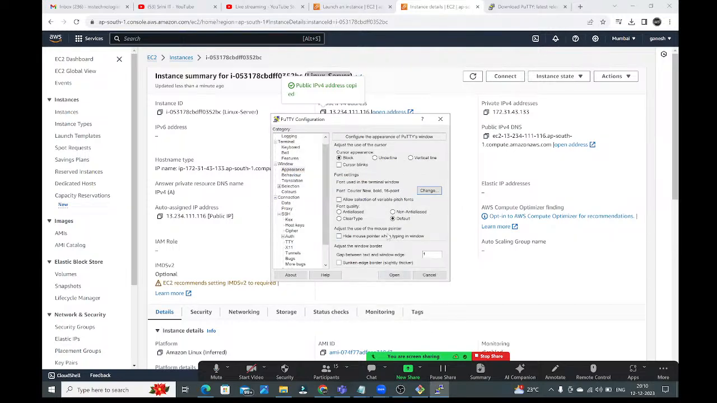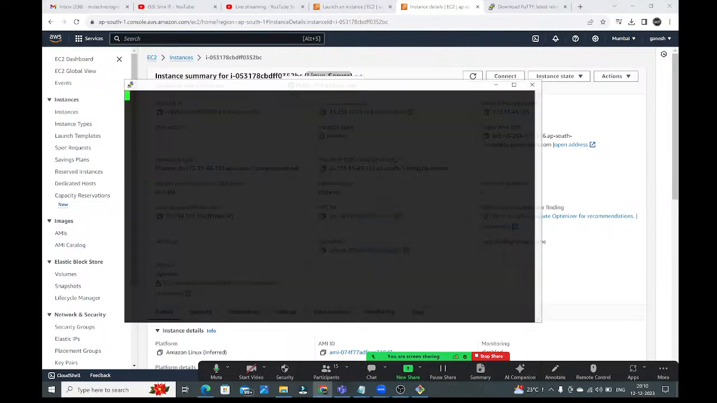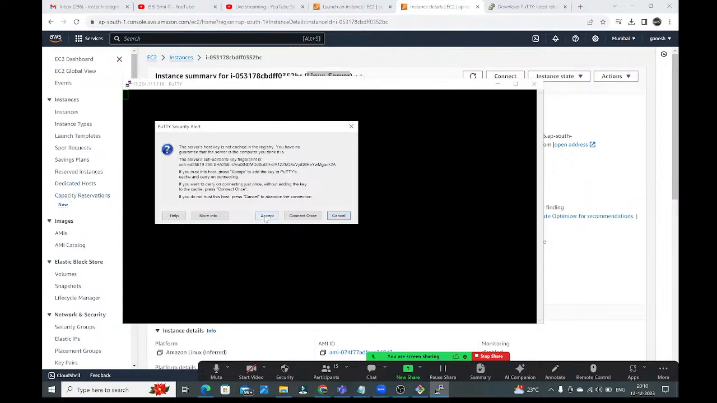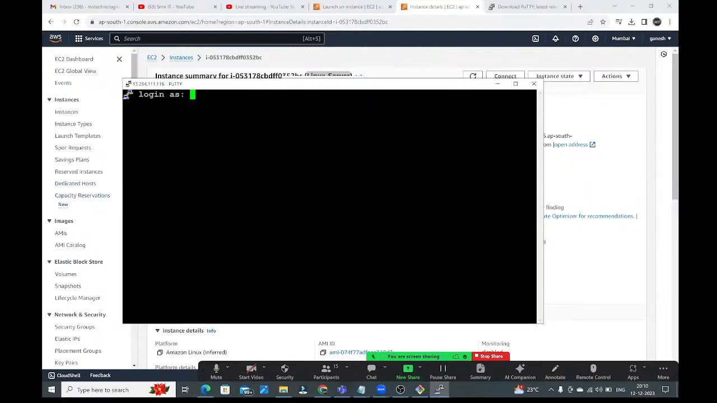See guys, after browsing that, here click on Open. See here, we need to accept. And it is asking, login as what? Who is the default user? Guys, tell me, in our Linux virtual machine, who is the default user?